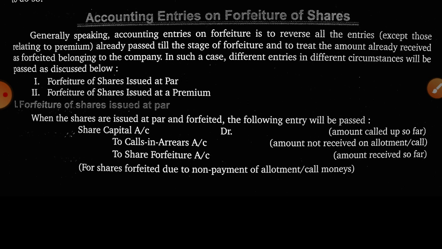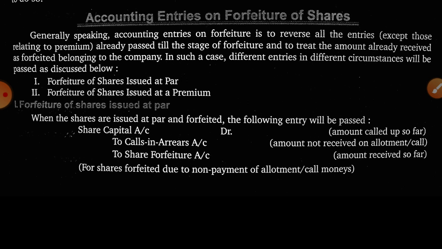Today we are going to start a very interesting topic, that is forfeiture of shares. Now what do you mean by forfeiture of shares? Students, in the previous explanation I told you that the company calls money from the shareholder from time to time, at the time of allotment, first call, and second call, and the shareholder pays.